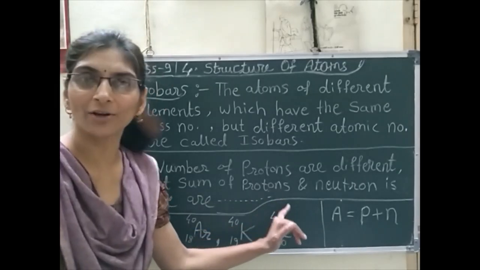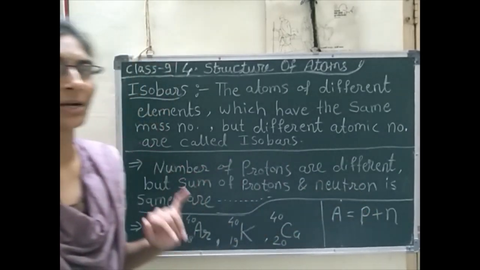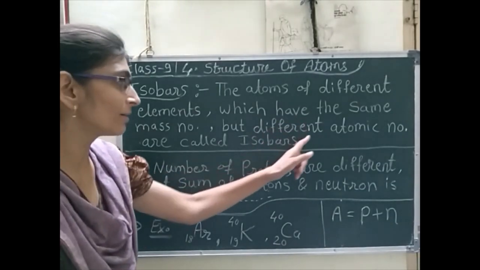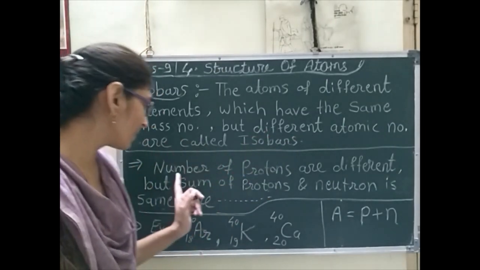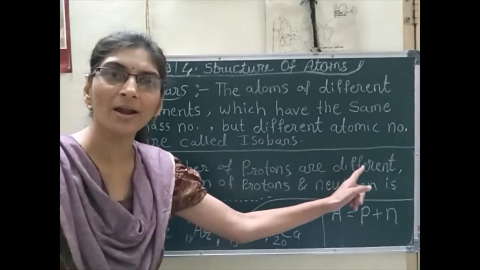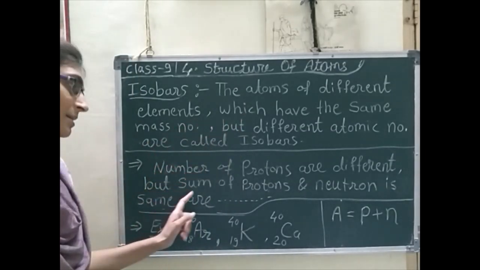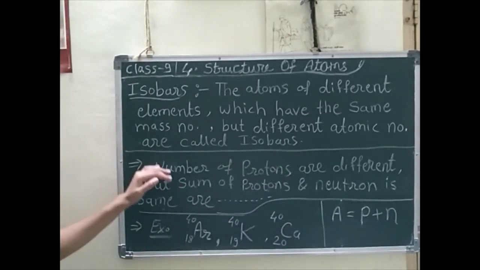Instead of atomic mass, here only sum of protons and neutrons is written. Number of protons means atomic number. So this is also another definition of isobars.